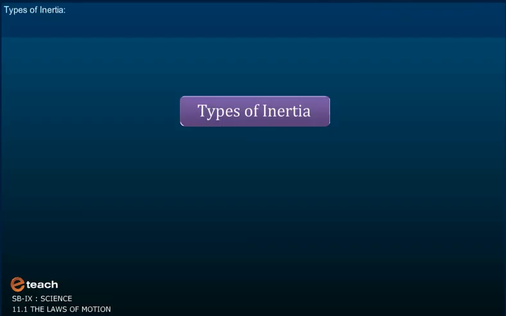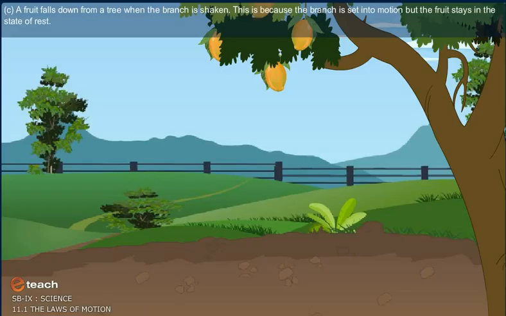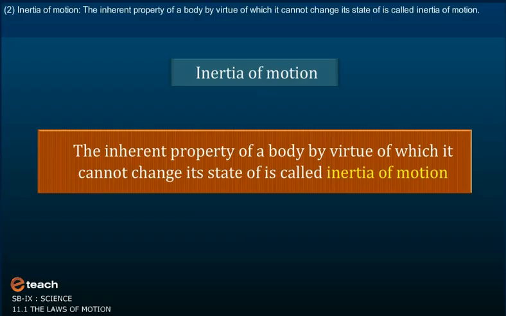Types of inertia. Inertia of rest. The inherent property of a body by virtue of which it cannot change its position of rest is called inertia of rest. A fruit falls down from a tree when the branch is shaken. This is because the branch is set into motion but the fruits stay in the state of rest.